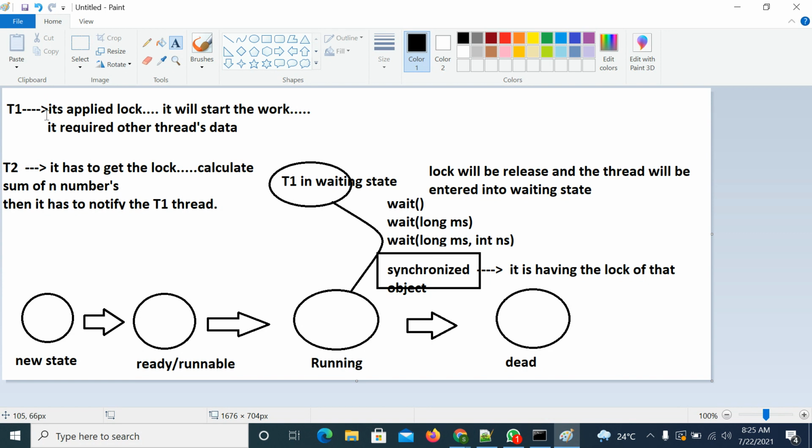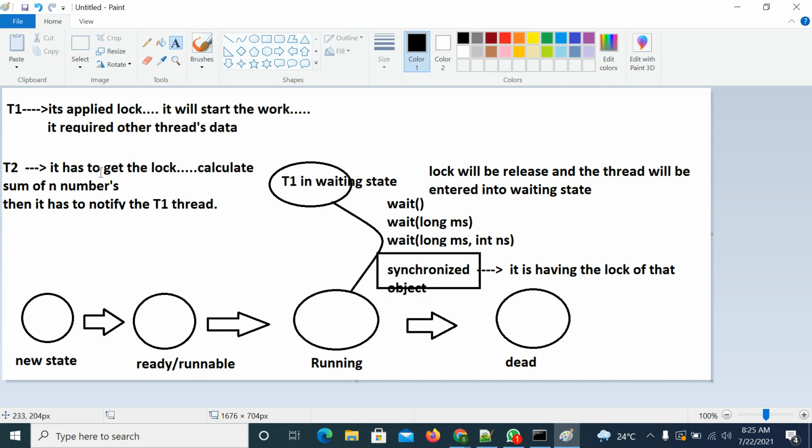The thread is given a chance, that means it releases the lock and enters into waiting state. If you release the lock, the second thread will get the lock and it will perform the task. After completing the task, it has to give the notification to the T1 thread, which is waiting on that object.